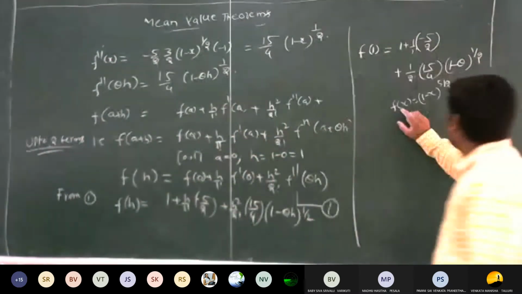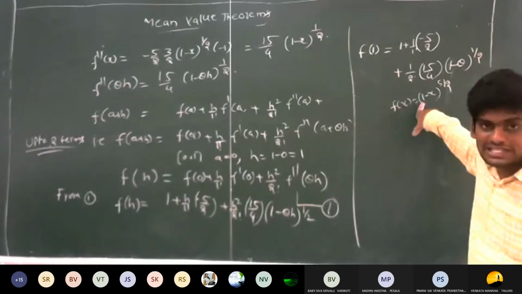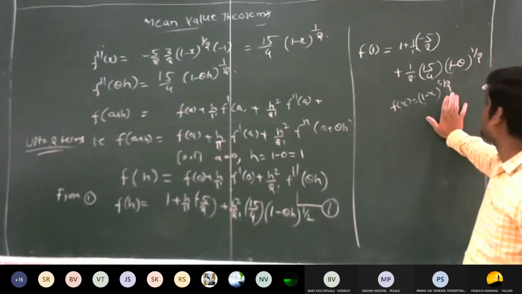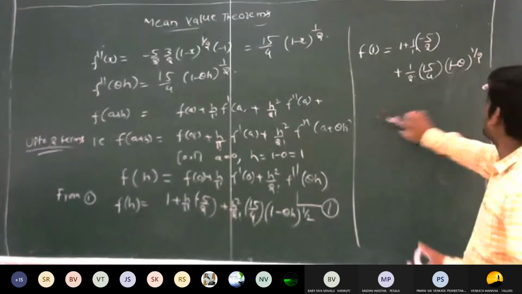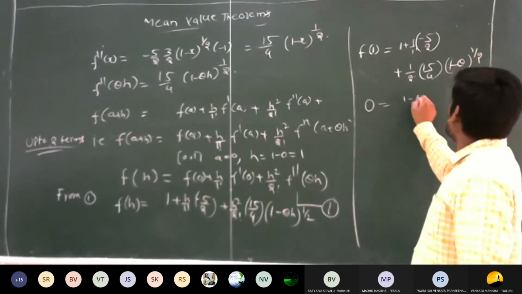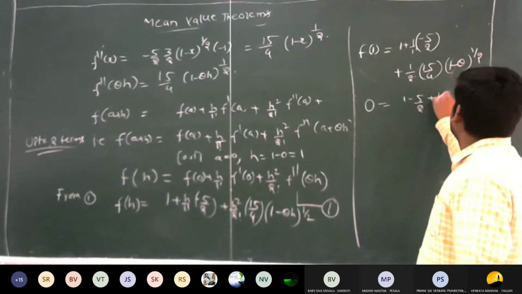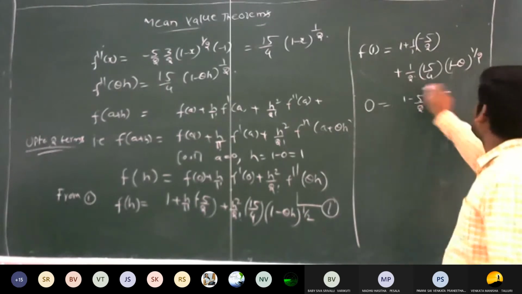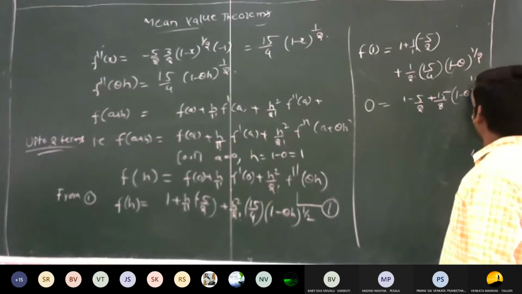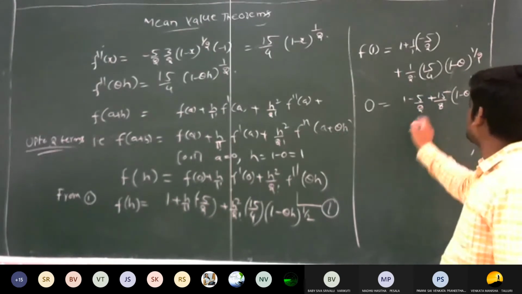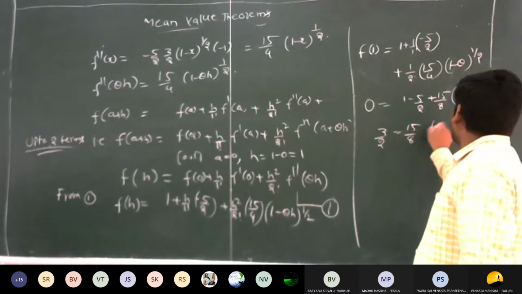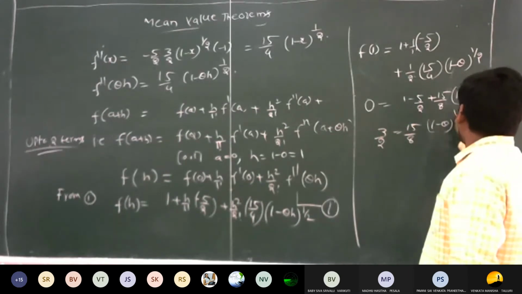Now I know the f of x value. So when it is 0, f of 1 is equal to 0. So clearly f of 1 is 0. So this is equal to 1 minus 5 by 2 plus 15 by 8 into (1 minus theta) whole power 1 by 2. Can we simplify this one? So 1 minus 5 by 2 is minus 3 by 2. So this is equal to 15 by 8 into (1 minus theta) whole power 1 by 2.